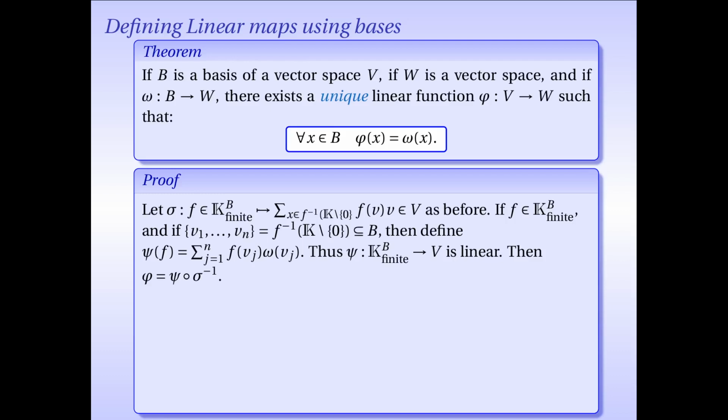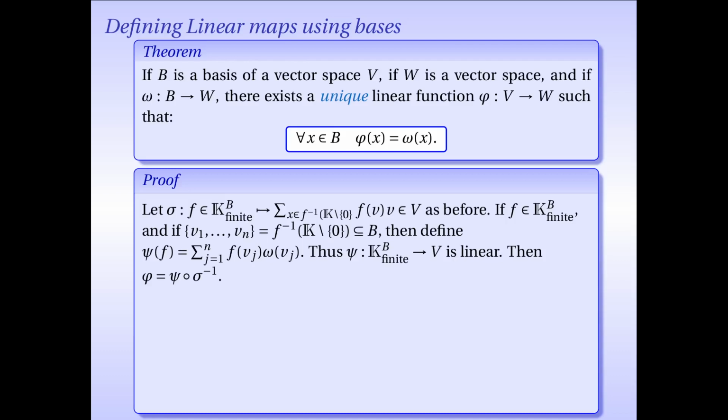And if I take an element in my basis, let's say x, then phi of x is indeed equal to omega at x. To see that, let's do the calculation really quickly. Take x in the basis. What is sigma inverse of x? So we're looking for a function f such that when you use that function as coefficients in a linear combination of vectors of B, you're going to get x.